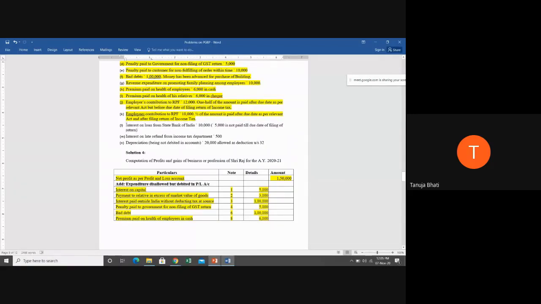Tell me, students, now what is allowable and disallowable? See, we had seen one provision which said that interest on loan will be allowed only on payment basis. Means if you are making payment in a particular previous year or before the filing of the return of income tax, then only you are going to get the benefit of it. That is, then only it will be allowable. If you're simply showing interest on loan in your books and you have not made the payment, then you will not get the deduction of it. So in this case, 5,000 is not paid till the due date of filing the return. So tell me, students, whether this is an allowable or disallowable expenditure.